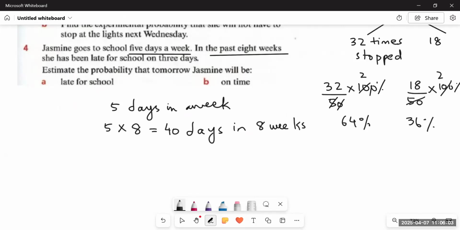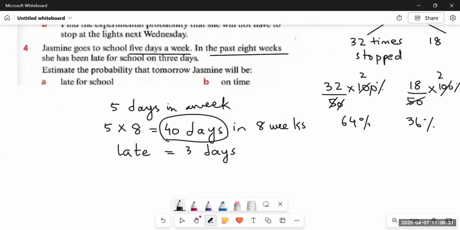In 1 week, she is going for 5 days. So in 2 weeks, she'll be going for 5 plus 5 or 5 multiplied by 2, 10 days. Then in 3 weeks, 5 multiplied by 3, 15 days. So in 8 weeks, it would be 5 multiplied by 8, 40 days. Okay. So this is the total. Now they're saying she has been late for school on 3 days. For only 3 days out of 40 days, she has got late.